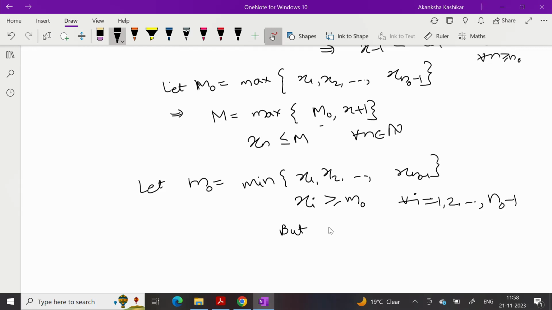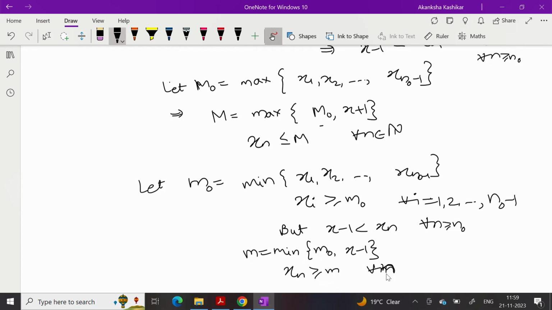And we already know that x minus 1 is a lower bound for further terms. Correct? x minus 1 is less than xn for all these. So if I define m as the minimum of m naught comma x minus 1, then xn is larger than or equal to this m for every n. Therefore I have an upper bound as well as a lower bound.